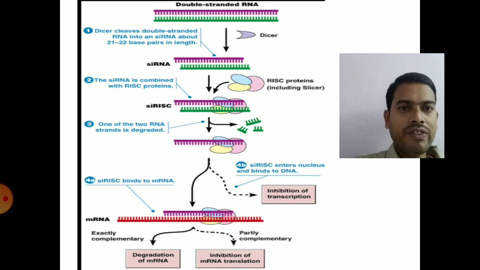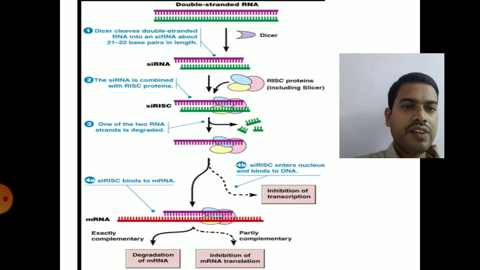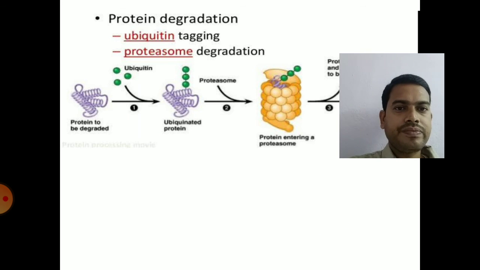When double-stranded, they are processed by Dicer and RISC proteins, which convert them to single-stranded RNA complementary to the mRNAs that have to be knocked down. They bind to the mRNAs, forming double-stranded RNA, which will either be degraded or will prevent translation of the mRNA. That is translational level control in eukaryotes.